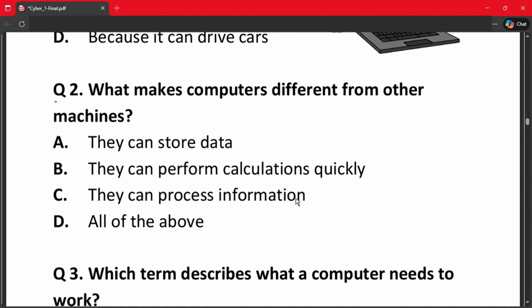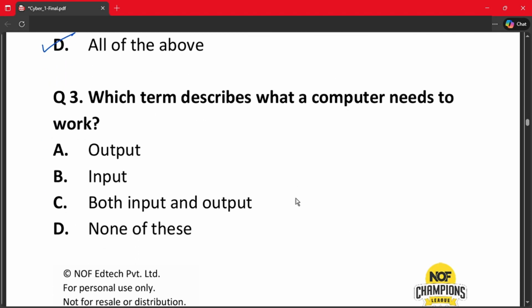Question number 2. What makes computers different from other machines? A. They can store data. B. They can perform calculations quickly. C. They can process information. And D. All of the above. So the correct answer is option D, because computer can perform all these operations. Question number 3.